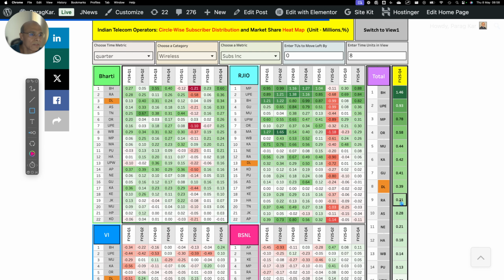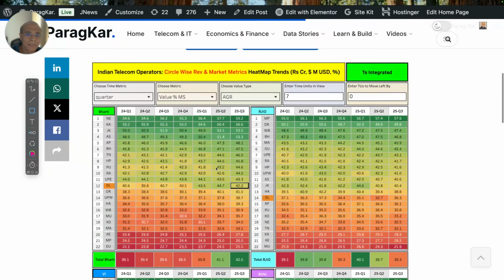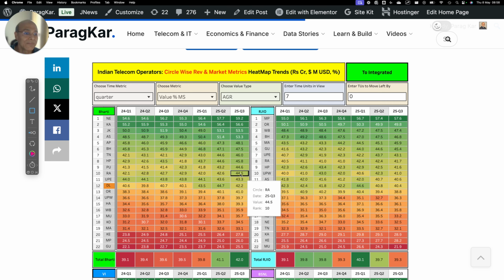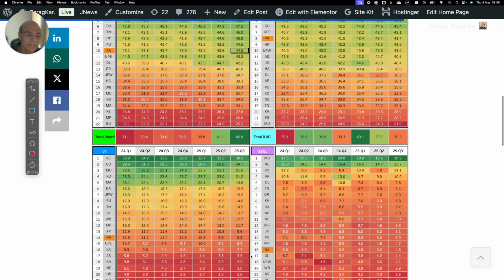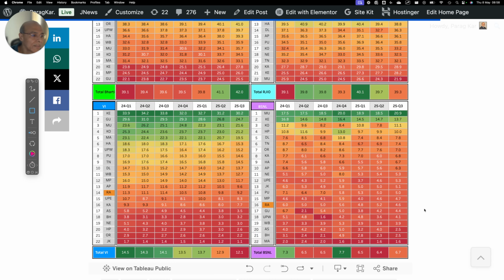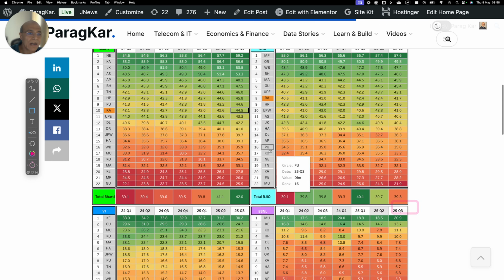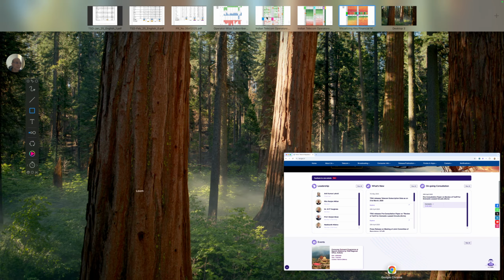Now let's look at Rajasthan. So Rajasthan, again, let me just go to the revenue market share as far as Rajasthan is concerned, where Rajasthan stands. So where is Rajasthan? Oh my God. That is the problem, you can't find it. Yeah, here is Rajasthan. So Rajasthan for Bharti is 44.5%, Reliance Jio is 41.7%, and then we have Vodafone Idea 9.2%, and then BSNL 4.6%. So Bharti has the maximum market share as far as Rajasthan is concerned.